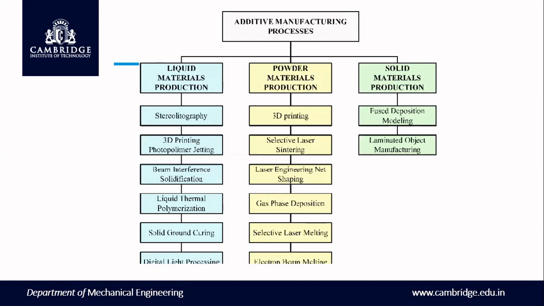Powder based is nothing but 3D printing, where we can print powder also. That is selective laser sintering: the powder is spread on the bed, and then the laser comes, and below that the bed moves. Once again the powder is spread, and lastly you get the product. And then laser engineered net shaping, there are a number of things. Solid based means fused deposition modeling, FDM, and laminated object manufacturing. These are all the basic classification of additive manufacturing processes.